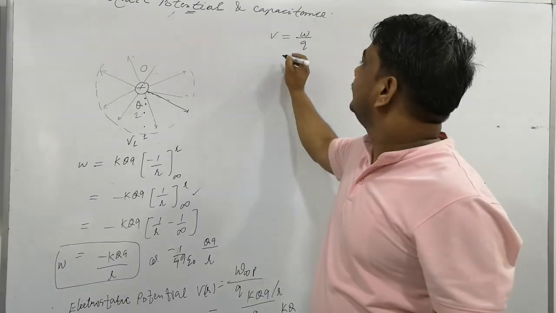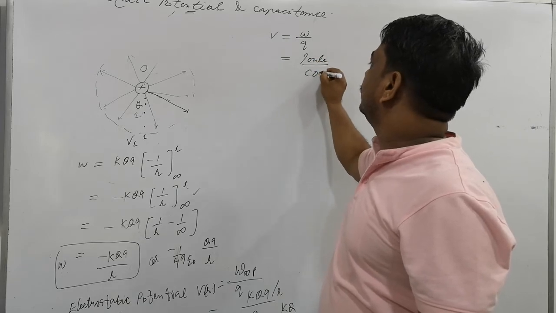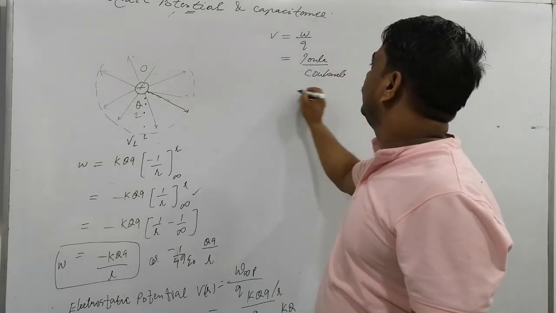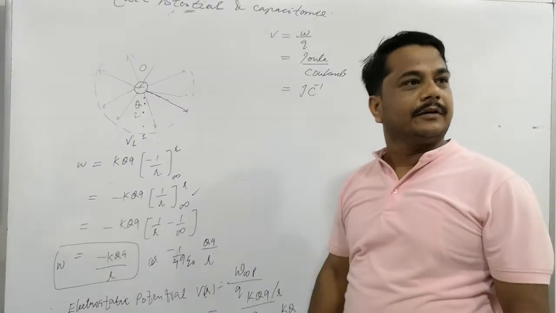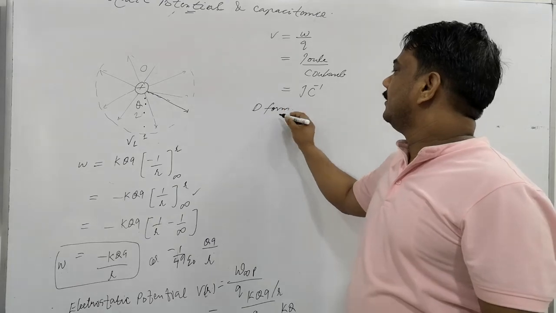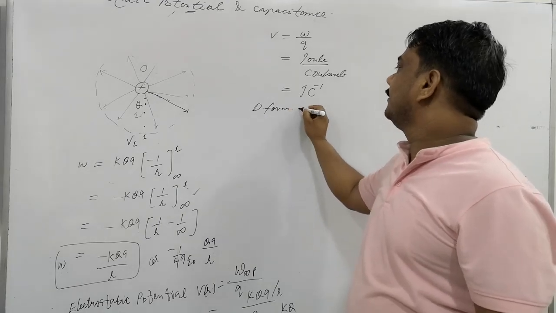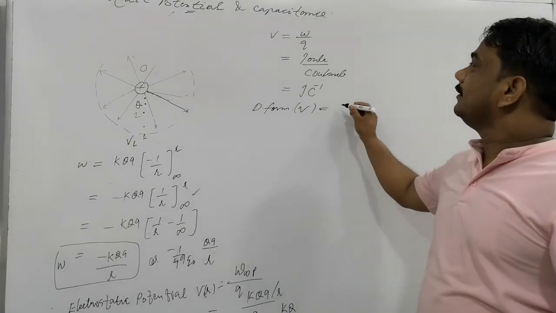What is the unit? Its unit is Joule and its unit is Coulomb, so its unit is Joule per Coulomb. Dimension formula. What will be the dimension formula of V?